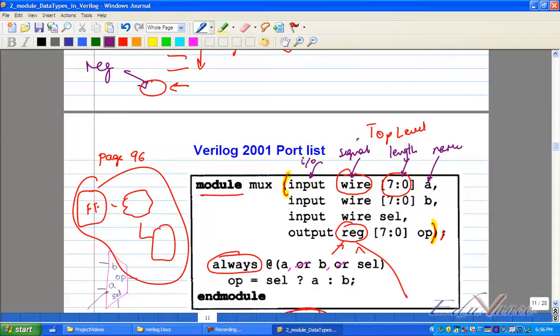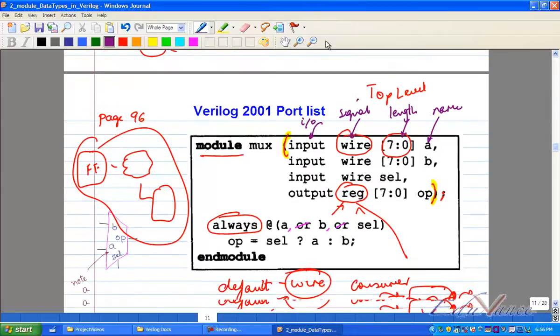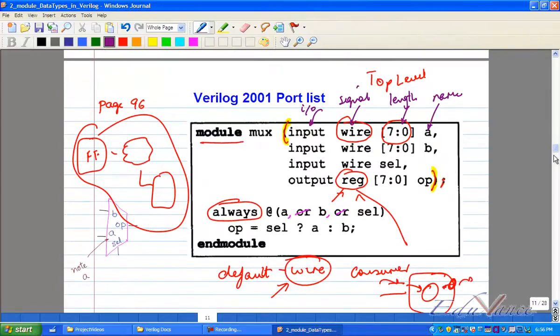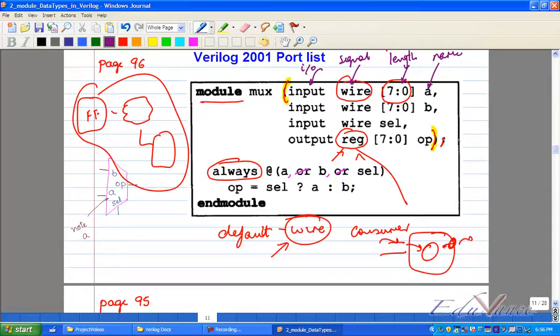Okay. Now, let's understand one more. So there is something called conditional operators. See, Verilog is very close to C, but finally it is a what? It is a hardware description language. Please understand that. So let's understand this design. We are making a multiplexer.